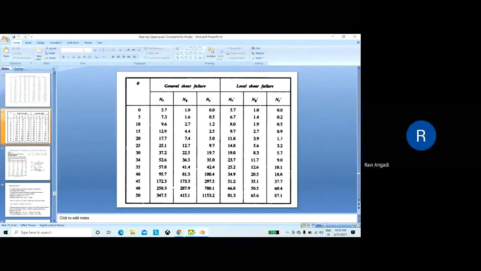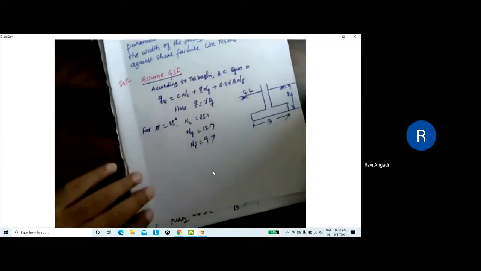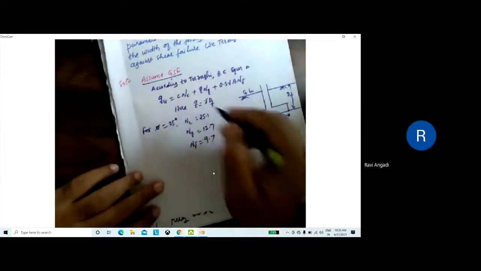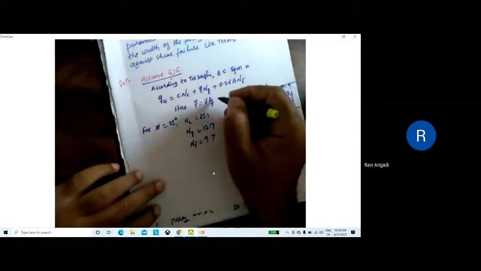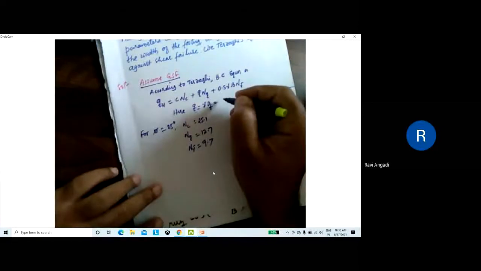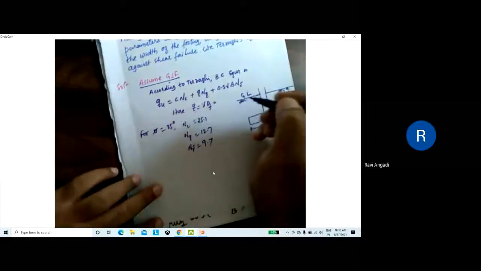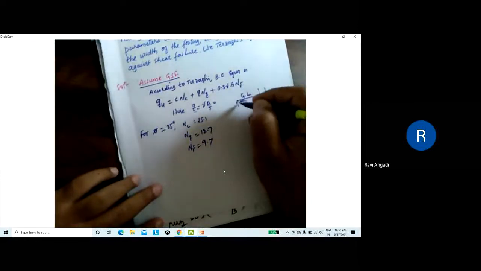After this, also calculate q equal to gamma into Df. Gamma is given as 18 kilonewton per meter cube, and the depth is given as 1.6 meter.